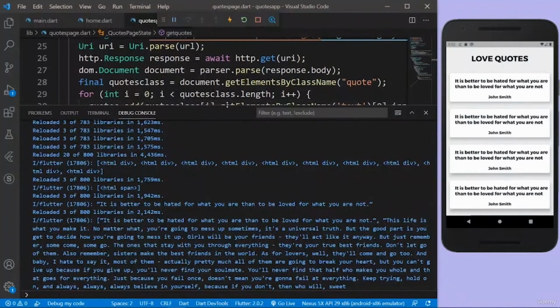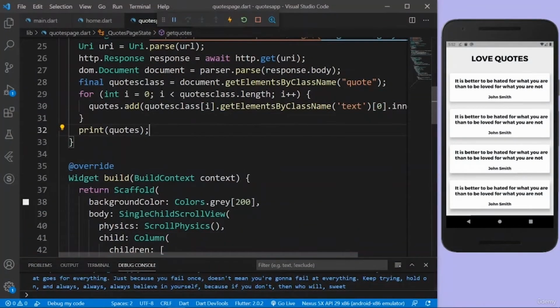So how I did it, I got a list named quotes class, and then I had multiple HTML divs, and again I had to run a for loop. I had to iterate over that list and get the class name with the text, and then get the inner HTML. But there is another trick to do it. We don't have to run a for loop. We can just use the map function.